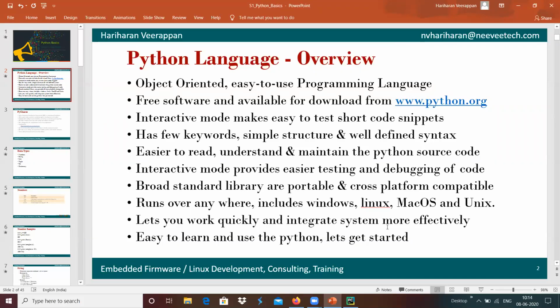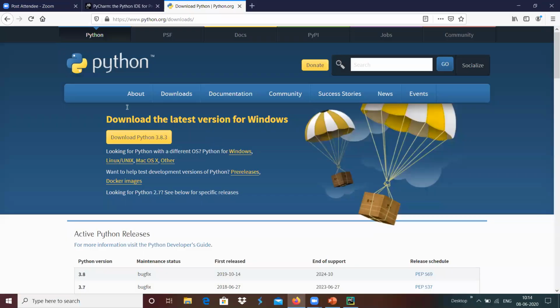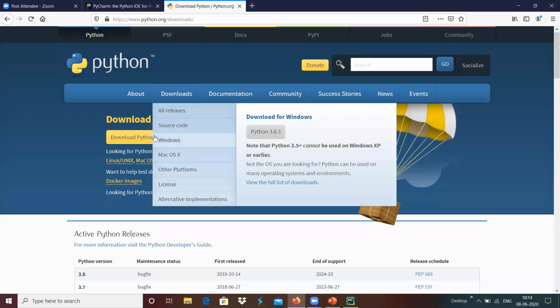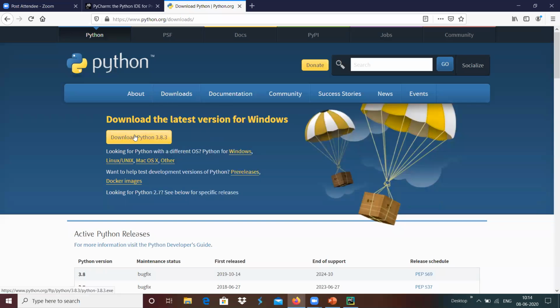We have a website over here, python.org. In the downloads you will have the download option of the Python complete installer. It depends upon your operating system, like Windows, Linux, Mac OS. We can download the installer and get that installed into our machine.